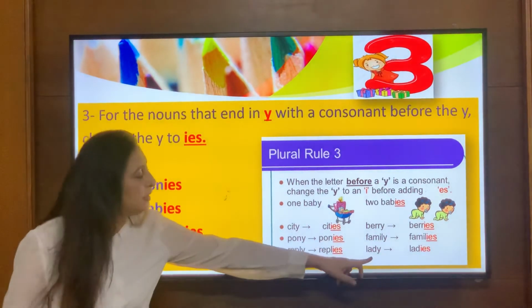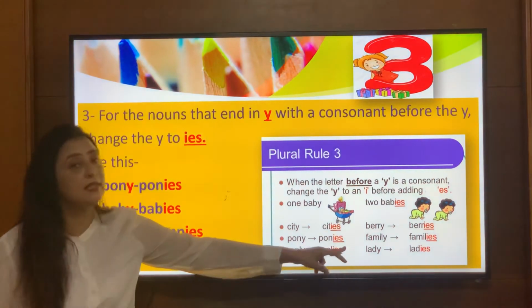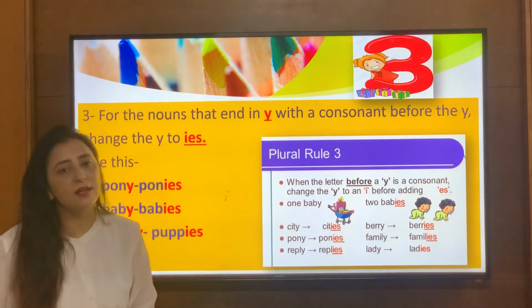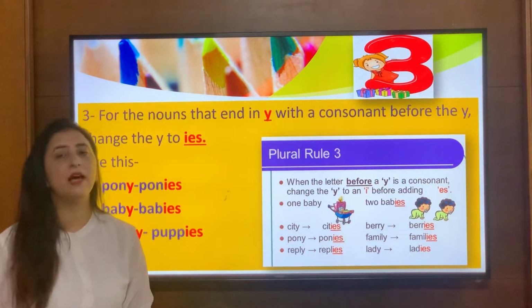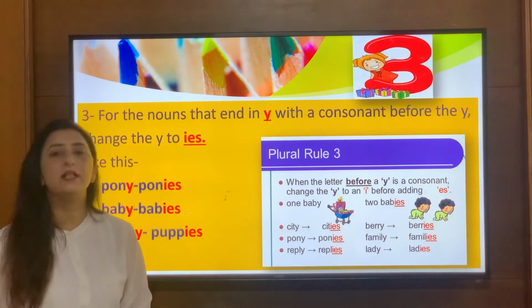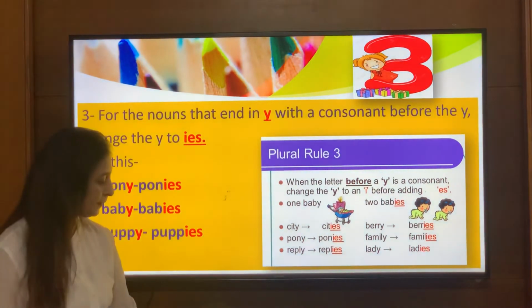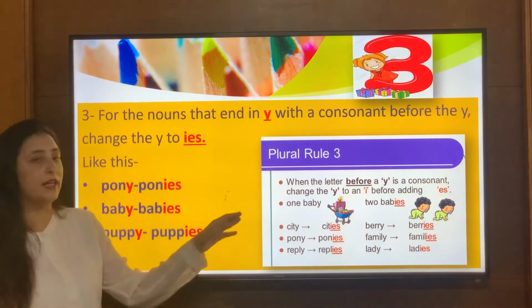Lady. When I say the word lady, there is Y towards the end, and before Y there is D. D is a consonant. So I will cut Y and I will add IES to form its plural. So lady becomes ladies, right? I hope I have made this rule very clear to you.